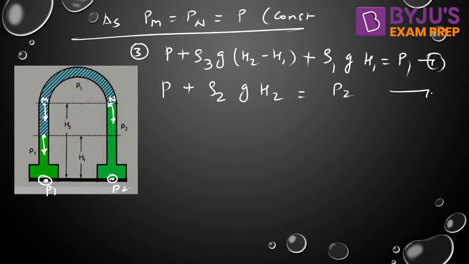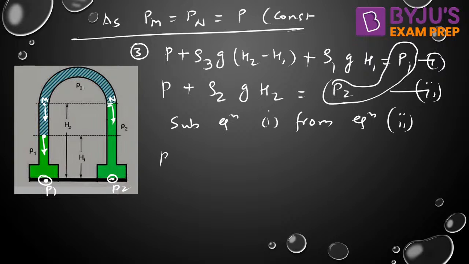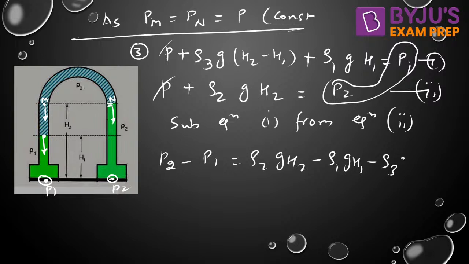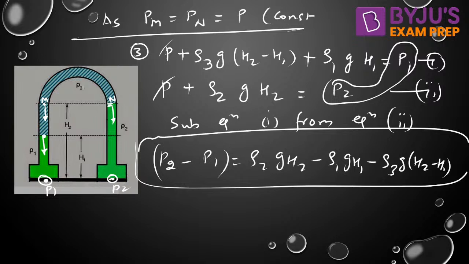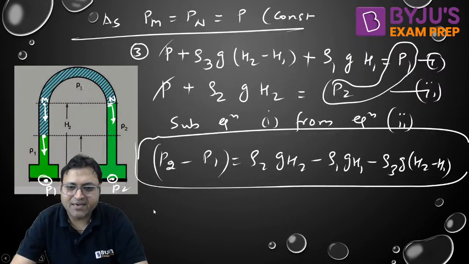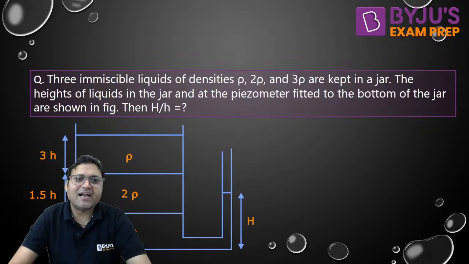Subtract equation 1 from equation 2. If you subtract, the right hand side will become P2 minus P1. On the left hand side, P and P will get cancelled out. Then it will be rho 2 G H2 minus rho 1 G H1 minus rho 3 G (H2 minus H1). So this is how we can write the pressure difference. Every time you will get the same result, isn't it? This is how you can easily write the pressure equation.